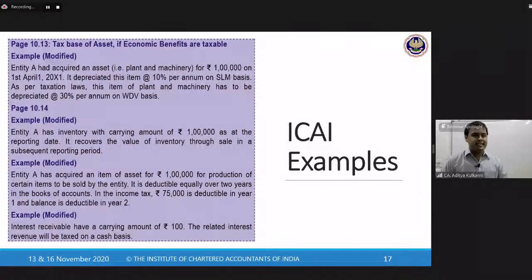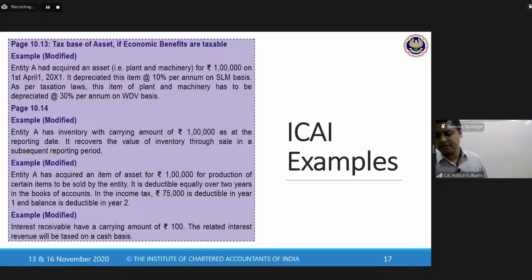First one, entity A had acquired an asset for rupees 1 lakh on 1st April 20x1. It depreciated this item at 10% per annum on SLM basis. As per tax laws, this item of plant and machinery has to be depreciated at 30% per annum on WDV basis. So this is your question. It is picked up straight from your study module.